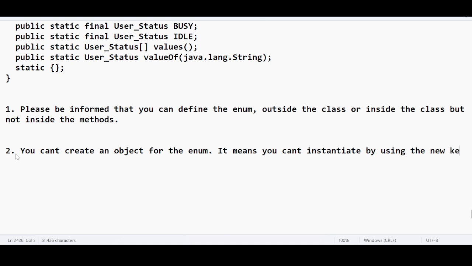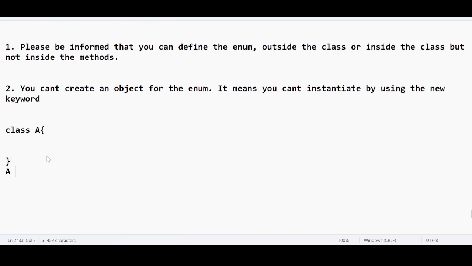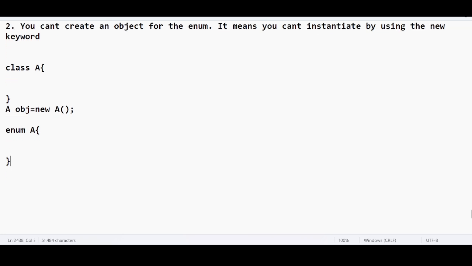What does it mean? If you have a class, let's say class A, I have an option to create an object for this class: A obj = new A. It makes sense. But if I do the same thing for the enum, it is not acceptable. I cannot create an object for the enum. Error: you cannot instantiate the enum. So that is what it means, second point.